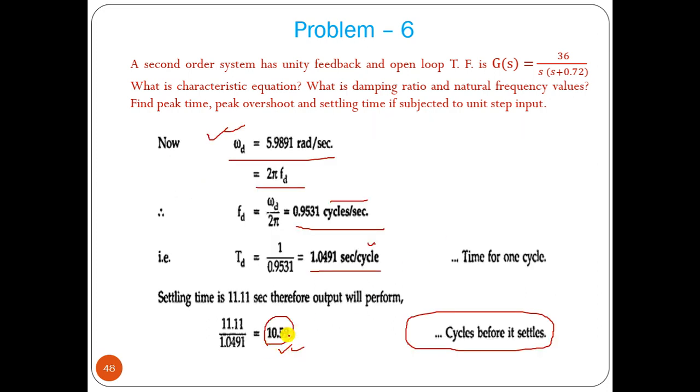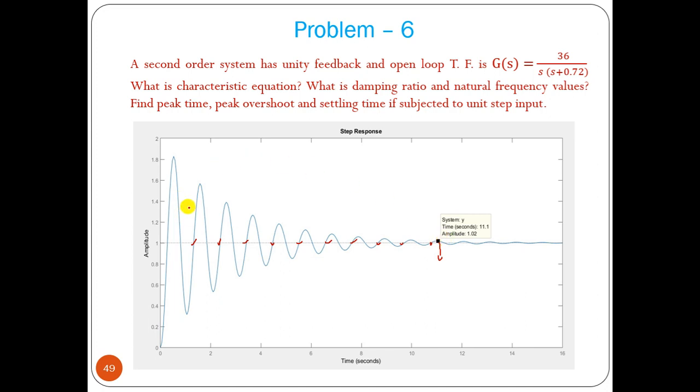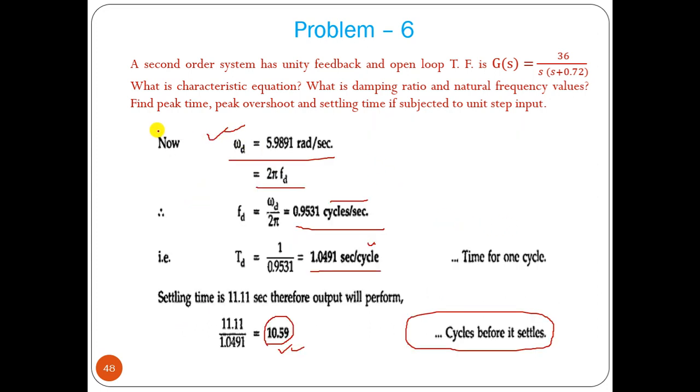So more than 10 cycles it will take to reach this settling time. This is your one complete cycle, second cycle, like that. That we can calculate in this particular way.